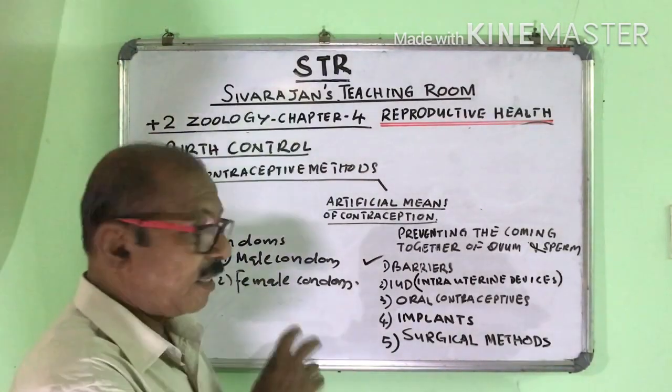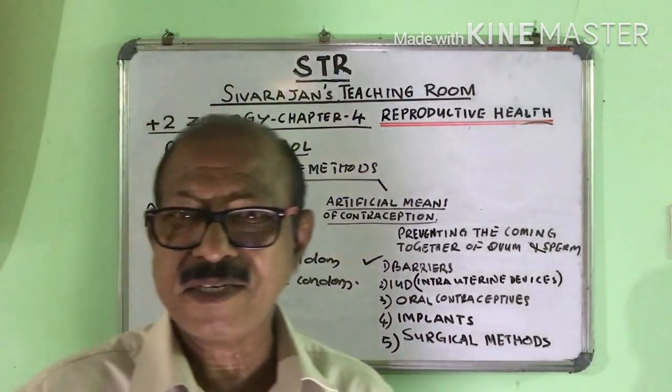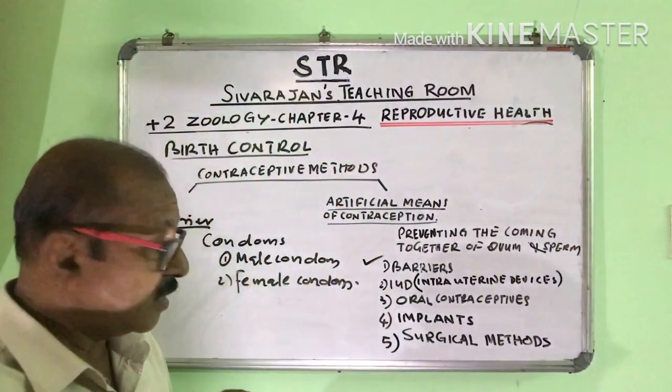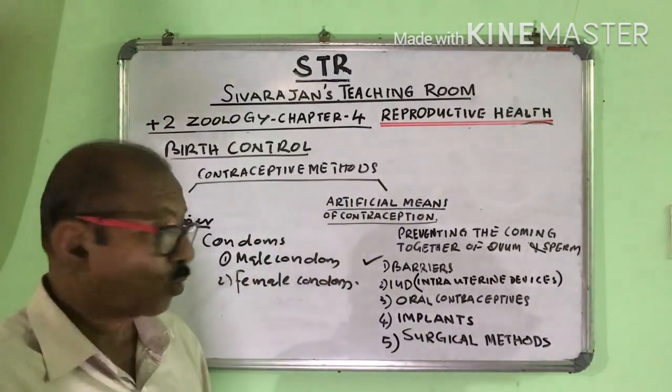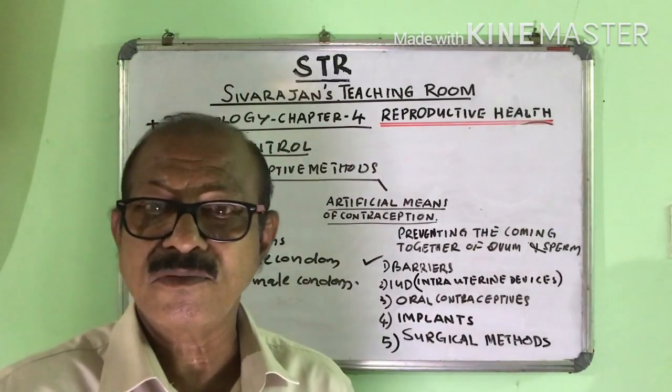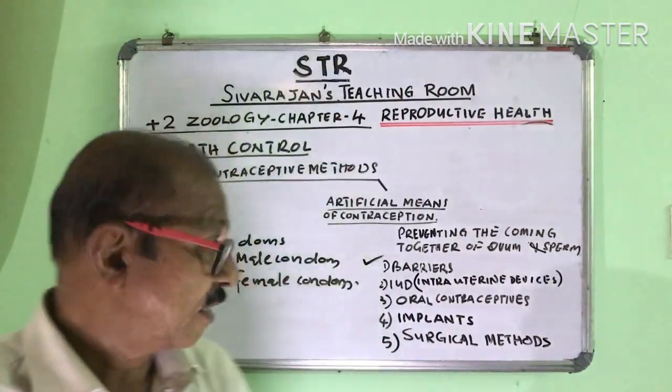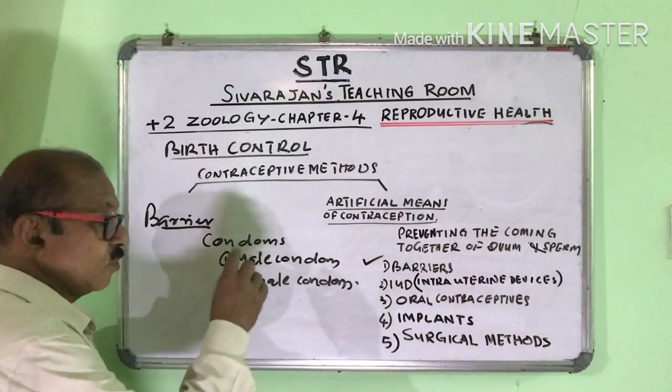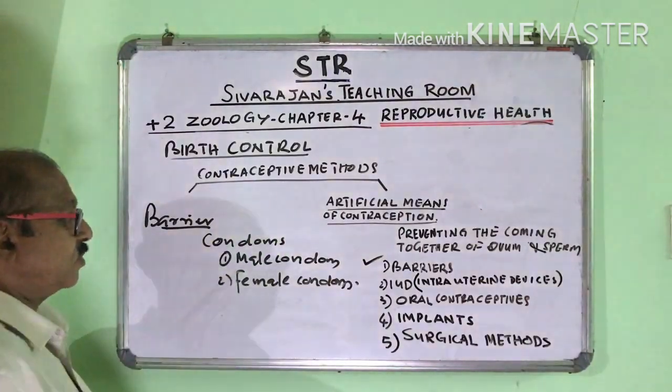During coitus, the penis enters the vagina through this female condom. Again, the semen is not released into the vagina.